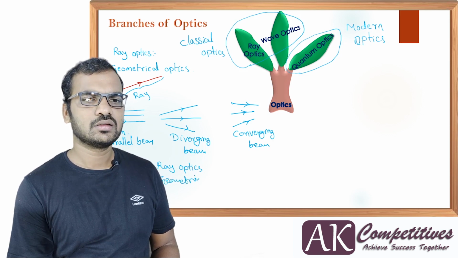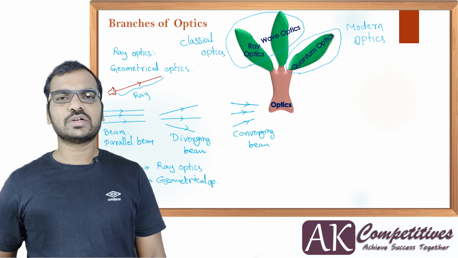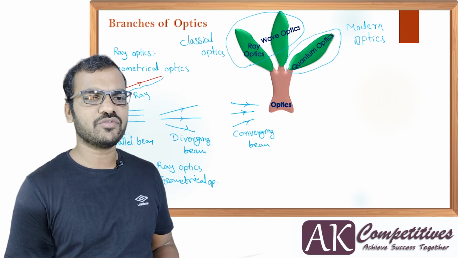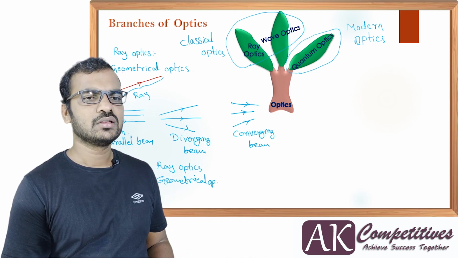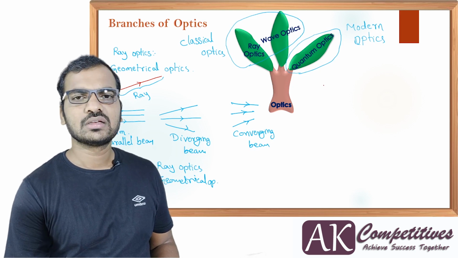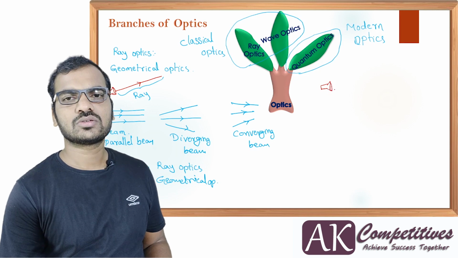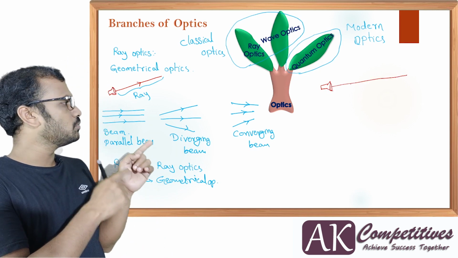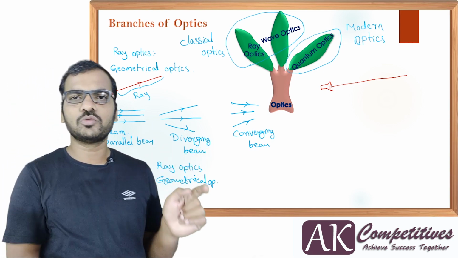Geometrical optics. Okay, then. Now next one we need to understand about wave optics. Then what is a wave? So first we need to understand the same kind of diagram again. For that, let me draw the same kind of torchlight. When you switch on, what is going to happen? Light moves like this, but this time you will not assume it is like a straight line which is moving, but you're going to assume a wave is going to move in that path.